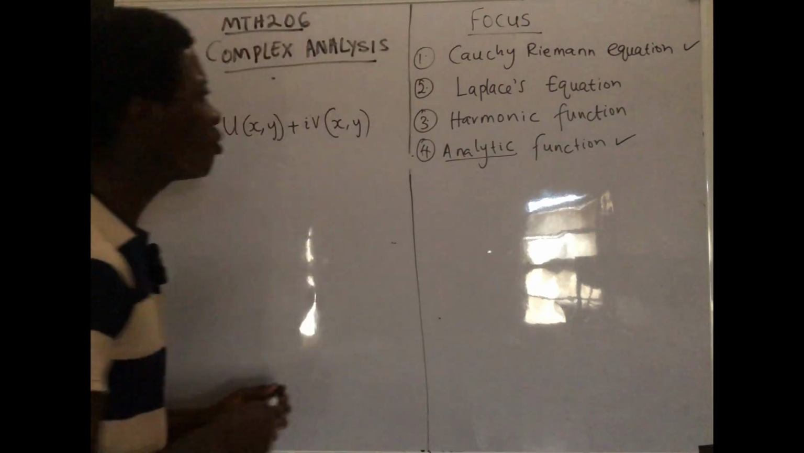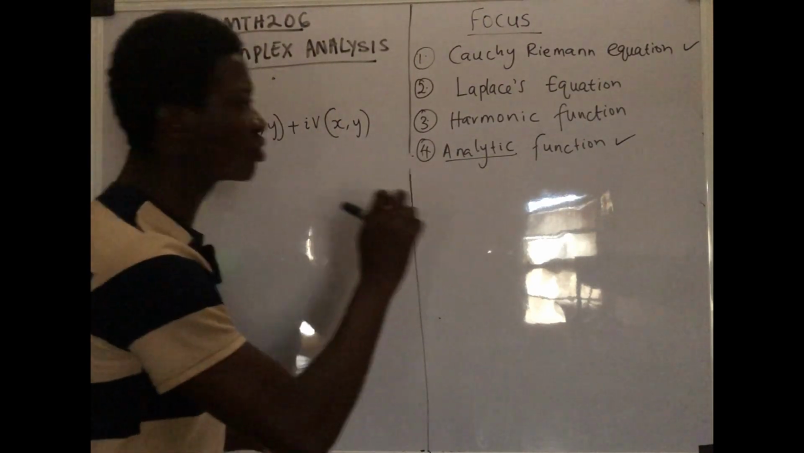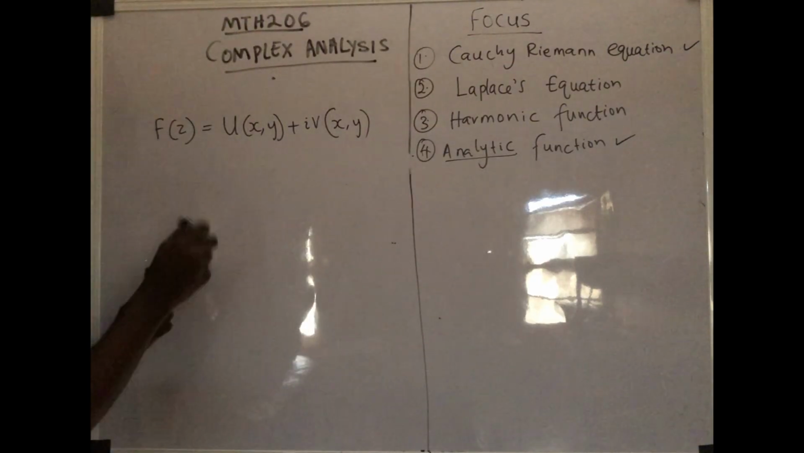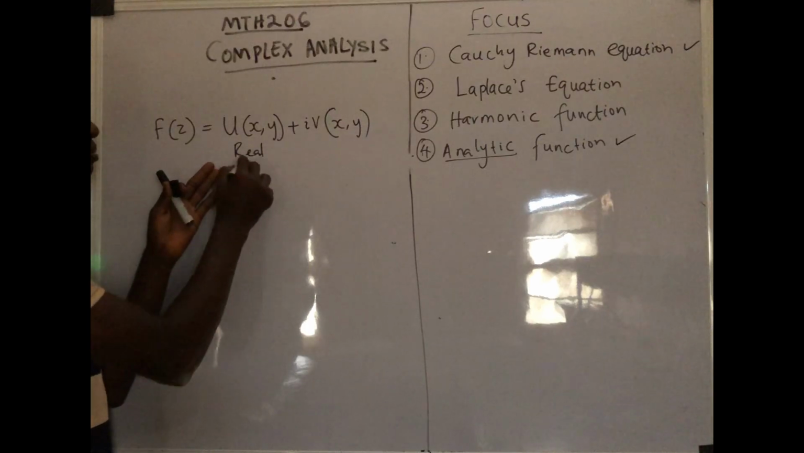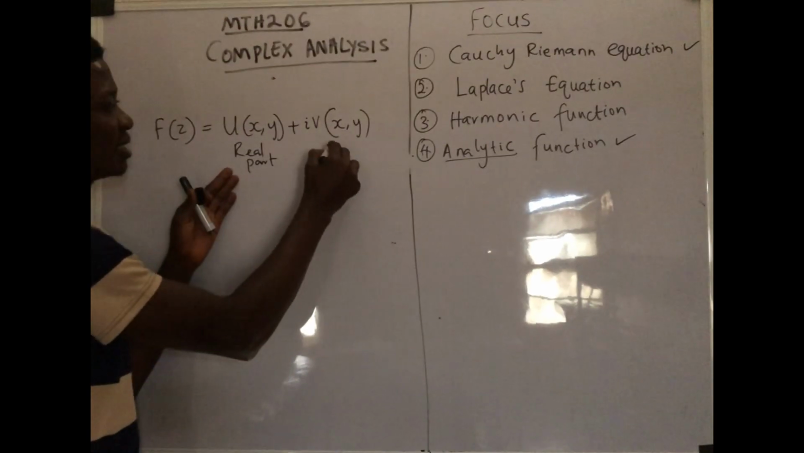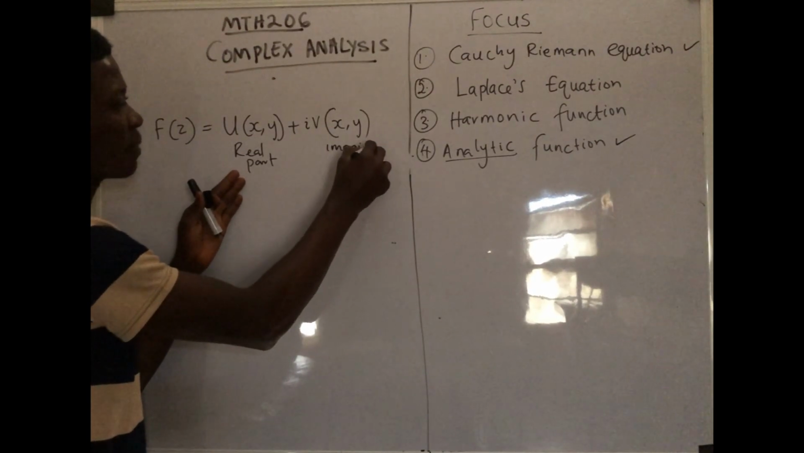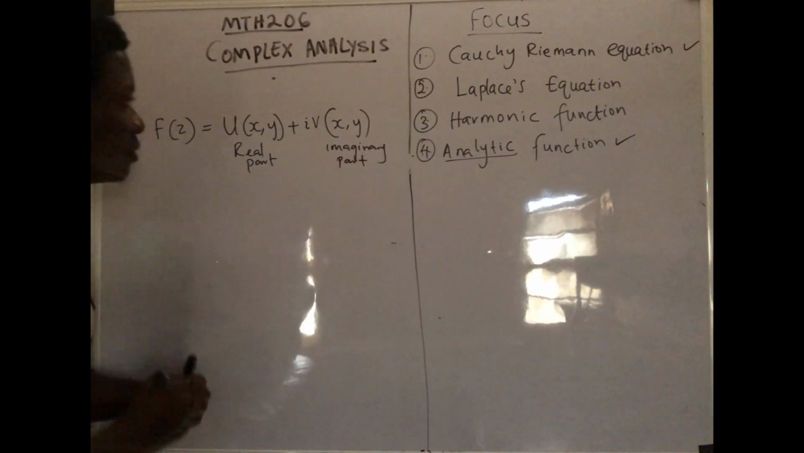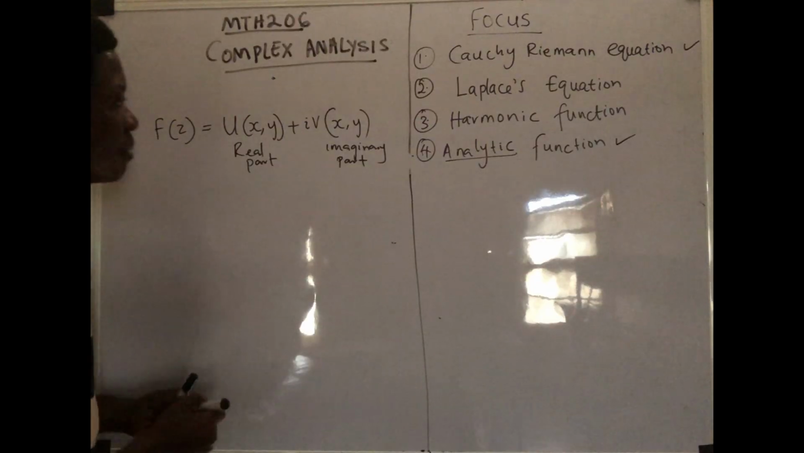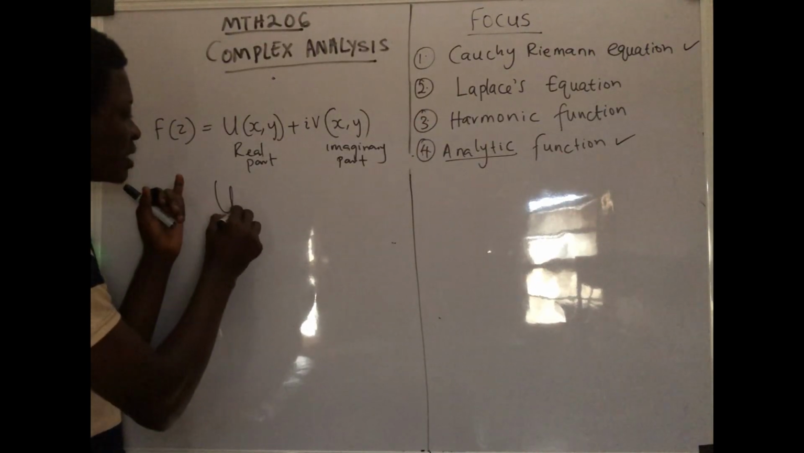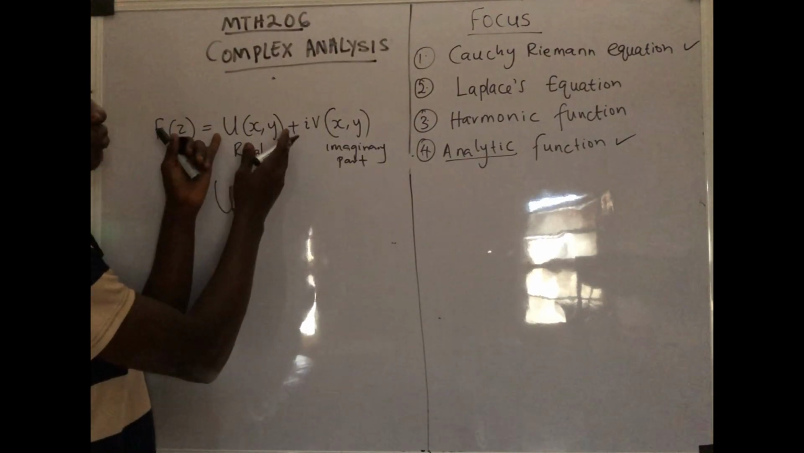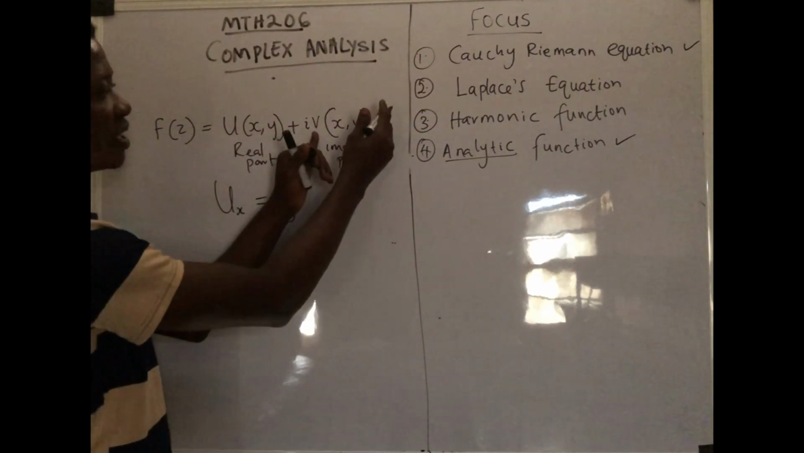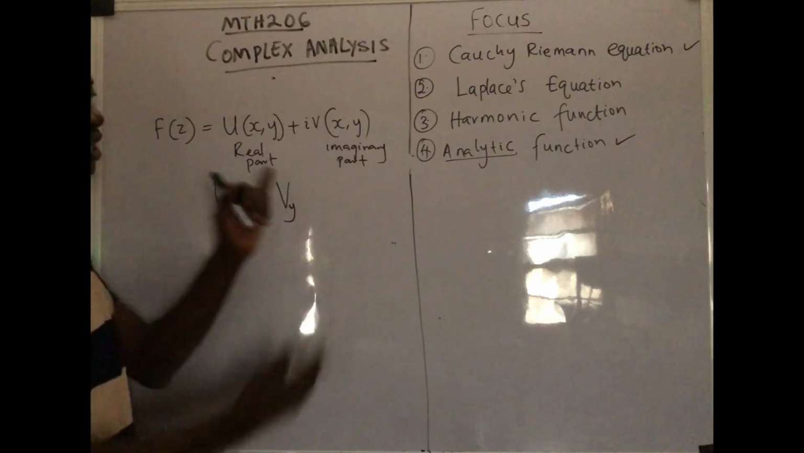So for you to be able to depict analytic function, you have to be able to understand Cauchy Riemann's equation, which is to say that this is the real part and this is the imaginary part of this complex function, because it is a complex number. But then by the time you find the first derivative with respect to x of this real part, it should be equal to the first derivative with respect to y of this imaginary part. You can see that I'm using the u and the v respectively.